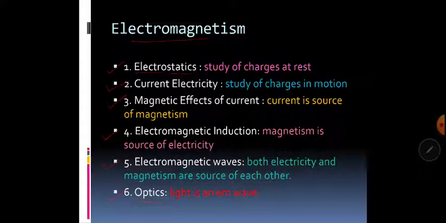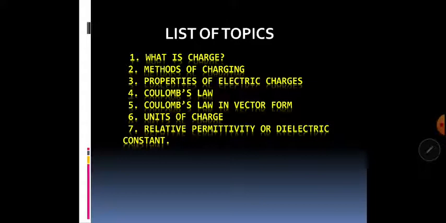Now we are going to primarily focus on electrostatics, that is your unit number 1. The various topics that we are going to study are shown on your screen. We'll take them up one by one. Students, remember, I'm going to take up only the study of discrete charges as of now, like point charges: 1 charge, 2 charges, 10 charges, and so on. In addition to that, we have in our syllabus some situations where we do not have a countable number of charges. Instead, we have uniform distribution. That uniform distribution part I will take up along with Gauss's theorem. So I am leaving that as of now.